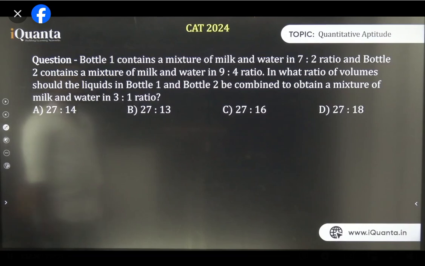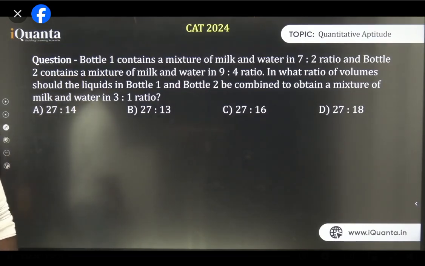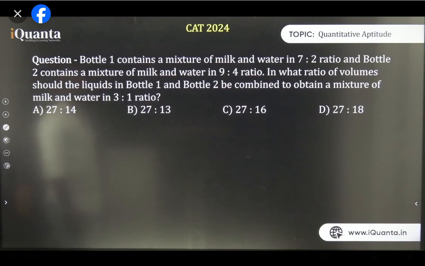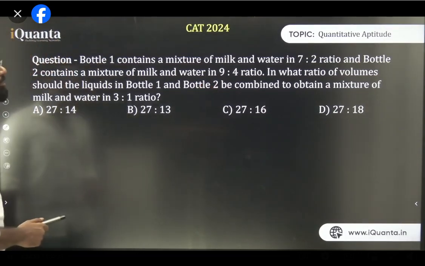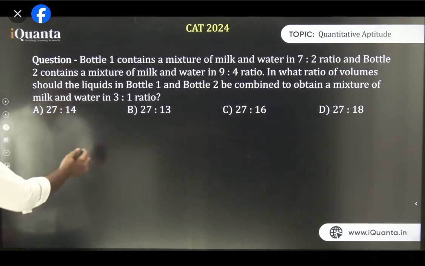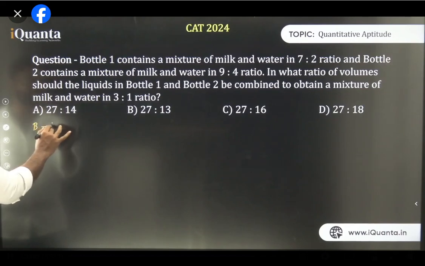How to solve this type of question, guys? Bottle 1 contains a mixture of milk and water in 7:2 ratio. Bottle 2 has a mixture of milk and water in the ratio of 9:4. In what ratio of the volume should the liquids be combined to get a mixture of 3:1 ratio? There are so many ways we can solve this type of question. First, I'm showing you the shortest and the easiest method. So think about the first case, where milk to water is in the ratio of 7:2. That is bottle 1. Please understand carefully.